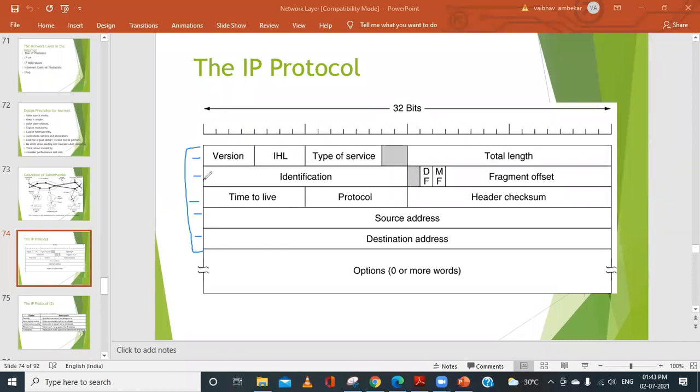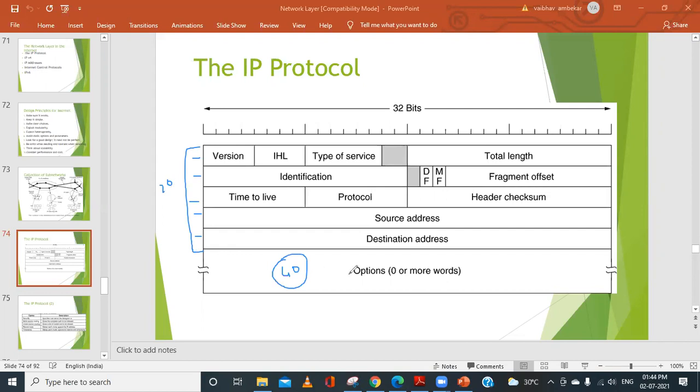So the fixed size is 20 and the optional part can be maximum 40. What should be the maximum size of the packet? It can be 20 plus 40, which is 60.